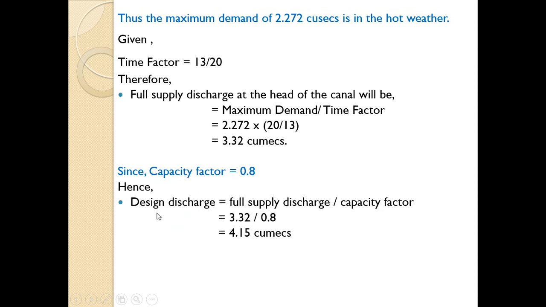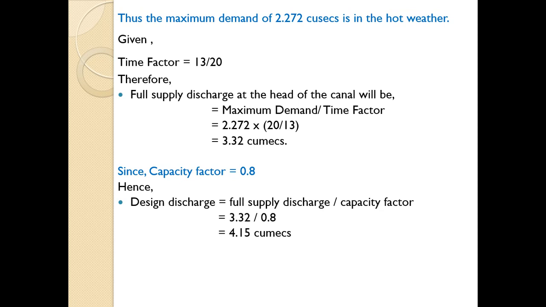Design discharge equals full supply discharge divided by capacity factor. So full supply discharge we have calculated is 3.32 divided by capacity factor 0.8, and this comes to be 4.15 cumecs. So this is the design discharge in the canal.